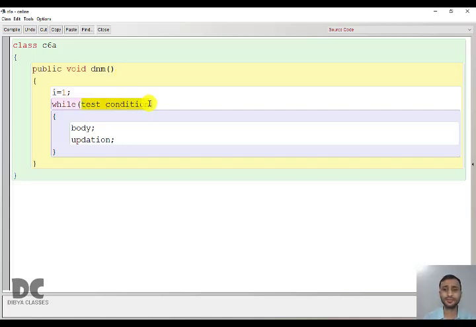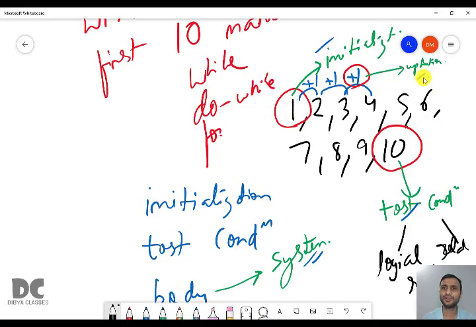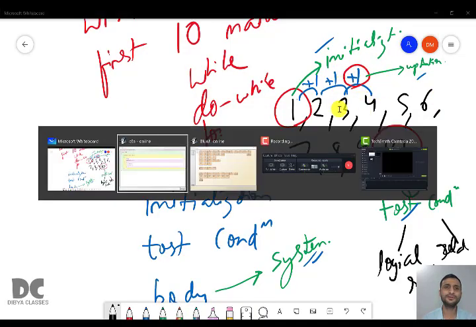Test condition means till what the loop will work. Means till what we are going to print the natural number. Till 10. So I will continue till it is less than or equal to 10. If it is 1, it is within 10, we'll print it. Then it will become 2. How will it become 2? When we update it. How to update? I equal to I plus 1, or you can write I plus plus also. It will also increase the value of I by 1. That is the increment. We have already seen what will be the updation, that is +1.